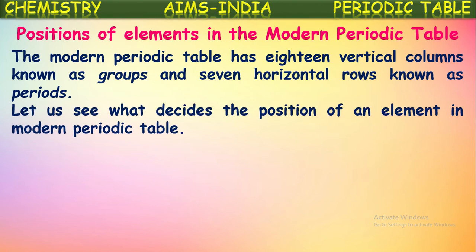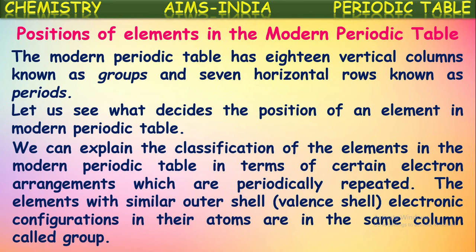Let us see what decides the position of an element in the modern periodic table. We can explain the classification of elements in the modern periodic table in terms of certain electron arrangements which are periodically repeated. The elements with the similar outer shell configuration, that means valence electronic configuration, in their atoms are in the same column called groups.